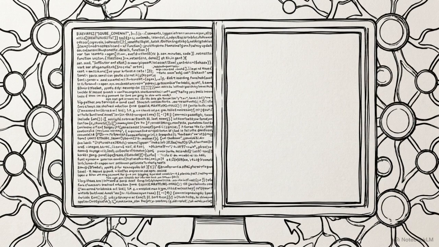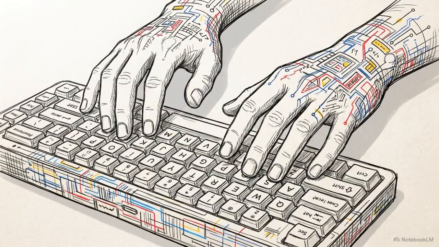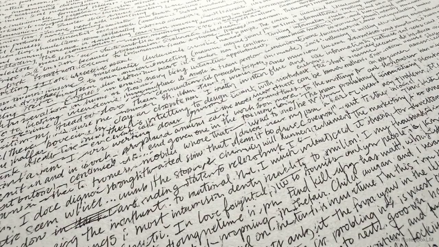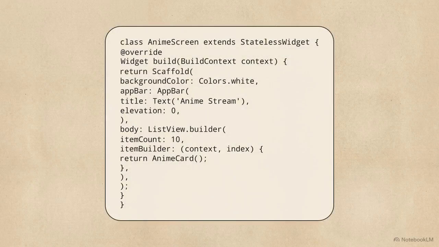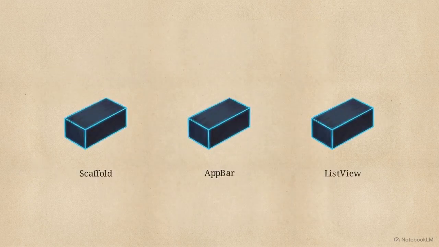Even with a perfect prompt, copying the resulting thousands of lines of code and pasting them into your editor can trigger immediate panic. The file looks dense, complex, and unreadable. This diagram shows how the Flutter framework organizes that complexity. Instead of a monolithic wall of text, the code collapses into isolated modular building blocks called widgets.